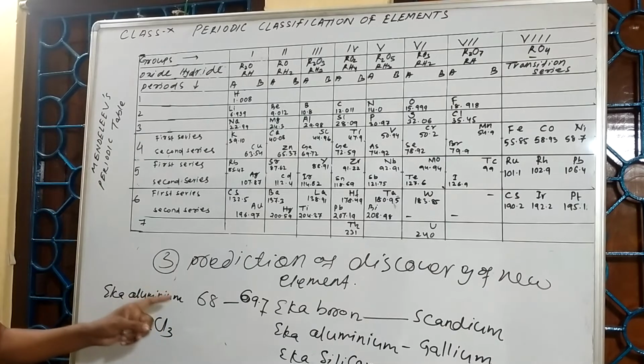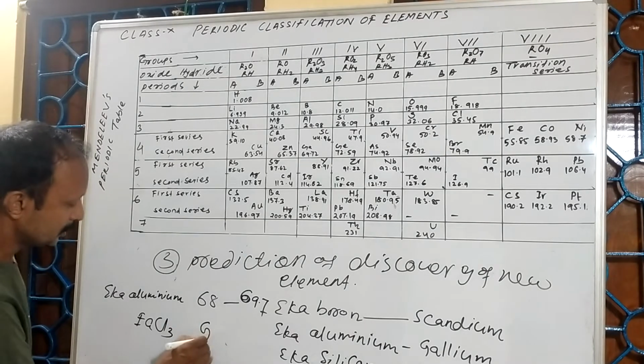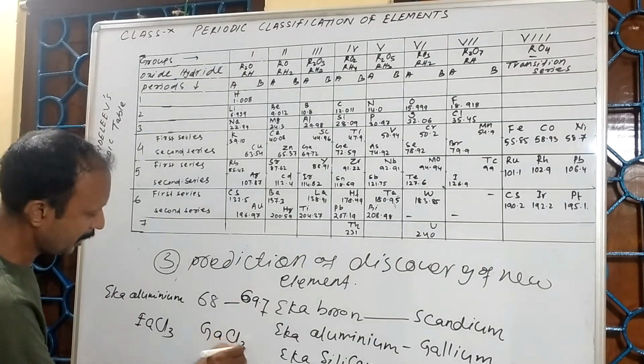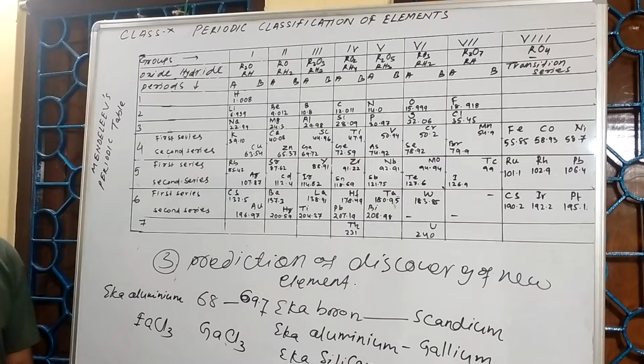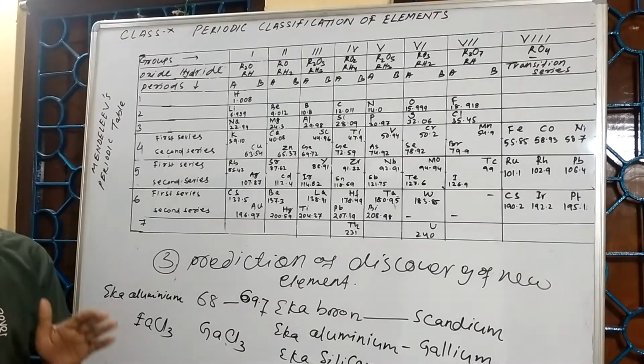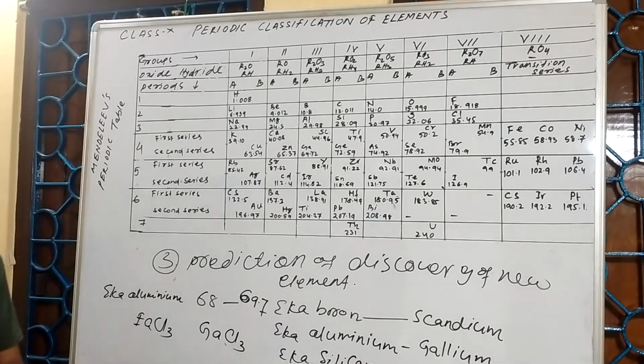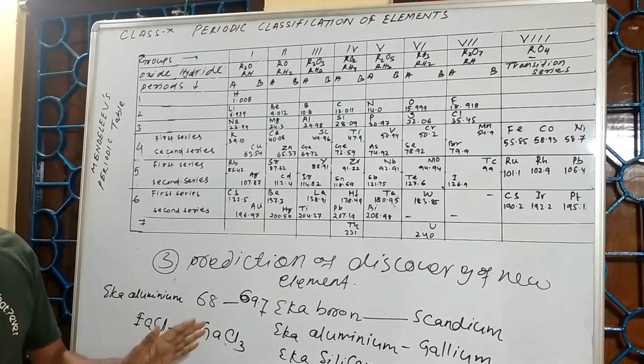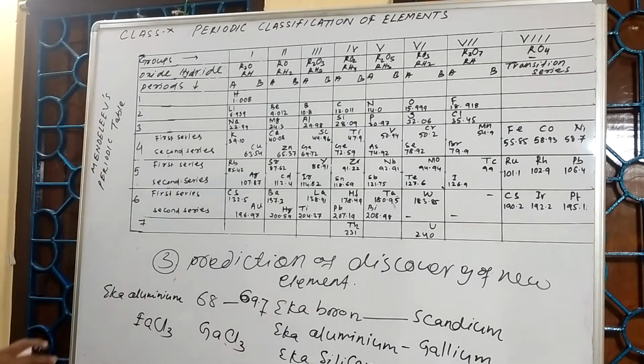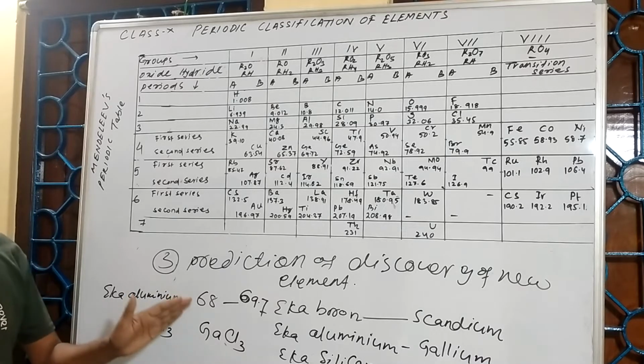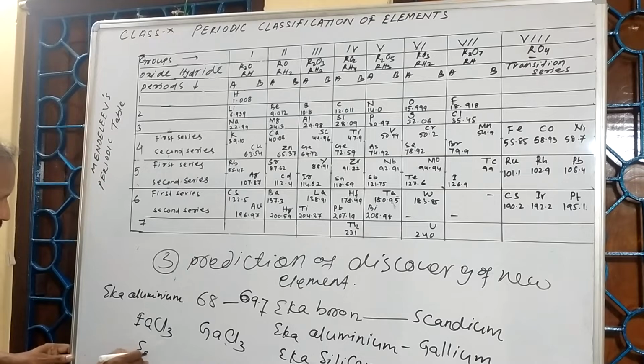Later, we wrote that GaCl3. That means his prediction regarding the chlorine compound also became correct. At the same time, he proposed its oxygen compound like O3.